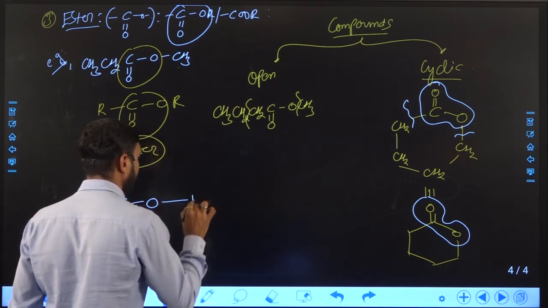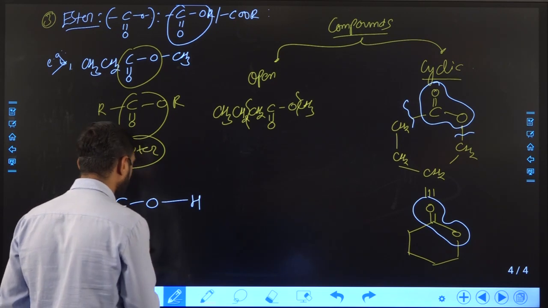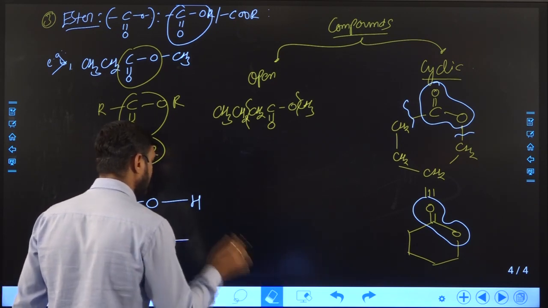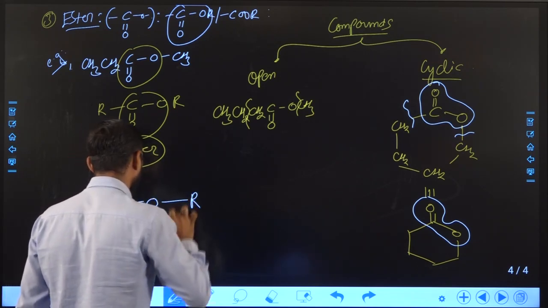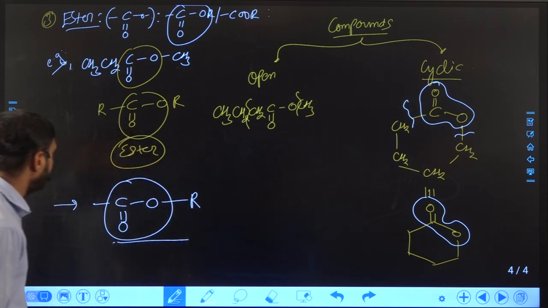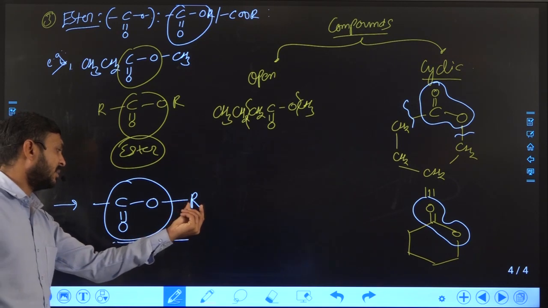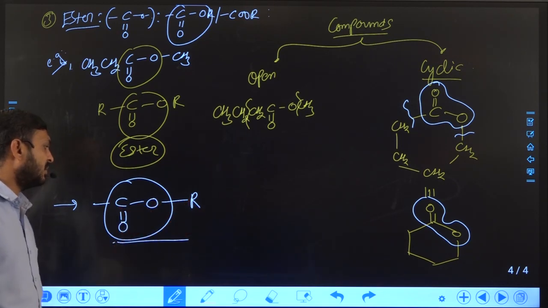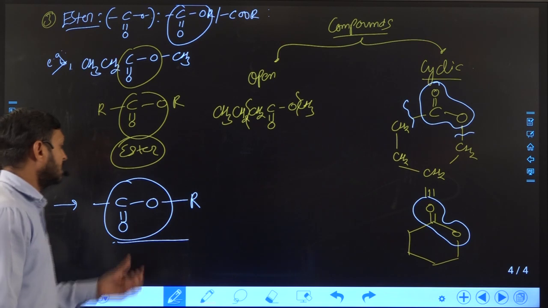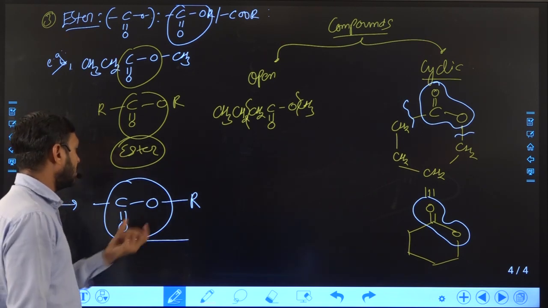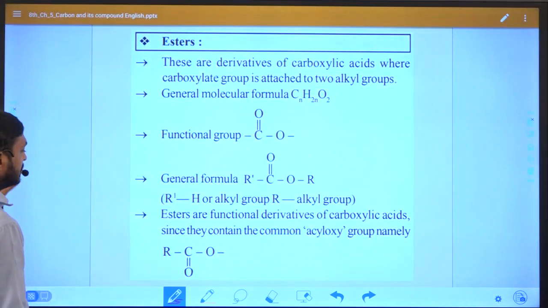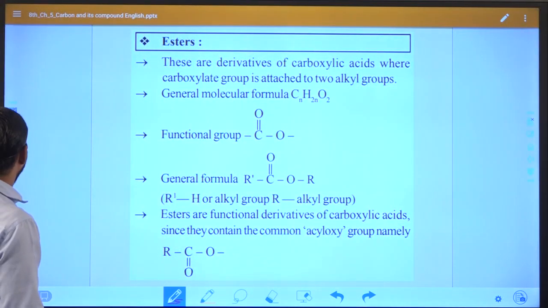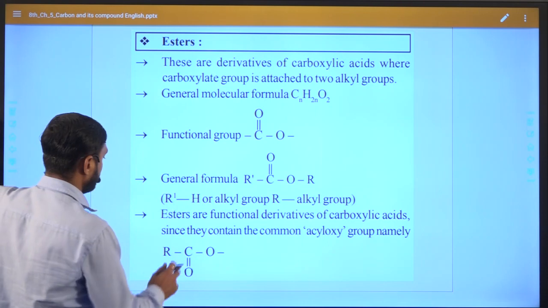Suppose we keep hydrogen here, then it will become carboxylic acid. So an alkyl group must always be present, then it will become ester. Otherwise, if we keep hydrogen here, the functional group will become carboxylic acid. So it is necessary that an alkyl group is attached to the carbon atom. This is how we can understand the ester functional group.